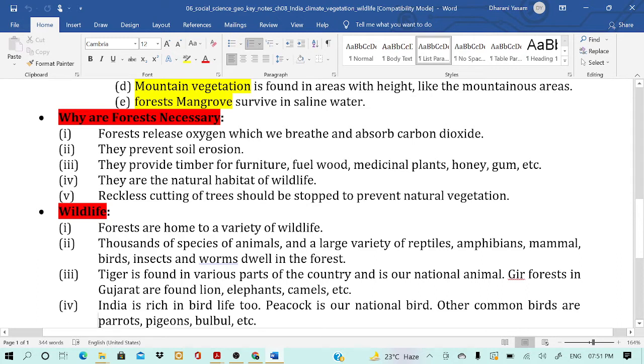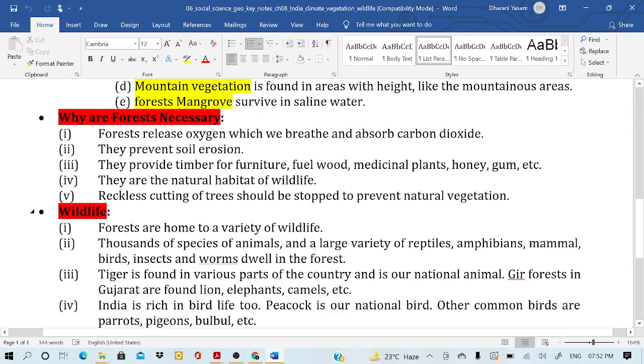Why are forests necessary? Forests release oxygen which we breathe and absorb carbon dioxide. They prevent soil erosion and also provide timber for furniture, fuel, food, medicinal plants, honey, gum, etc. They are the natural habitat of wildlife. Reckless cutting of trees should be stopped to protect natural vegetation.